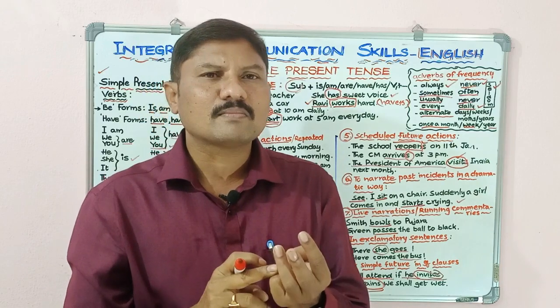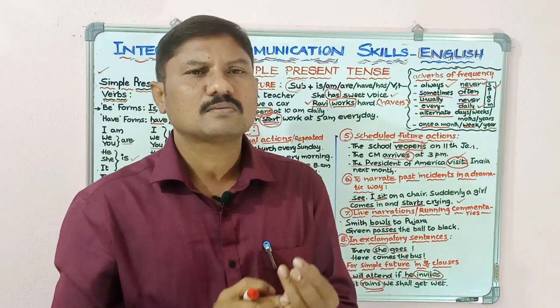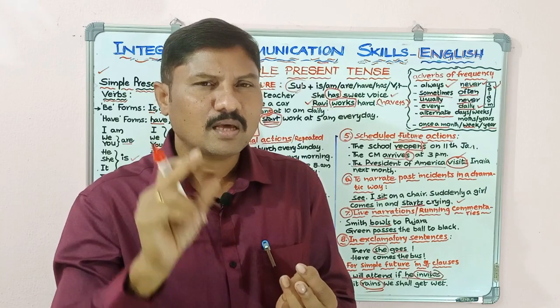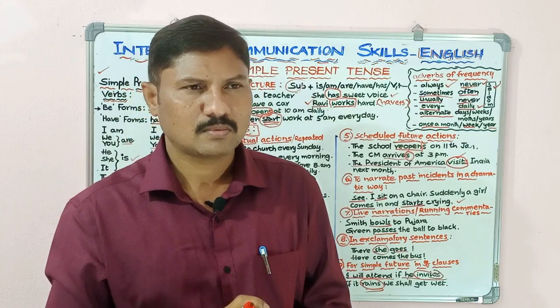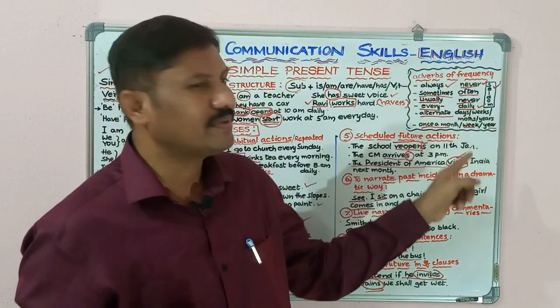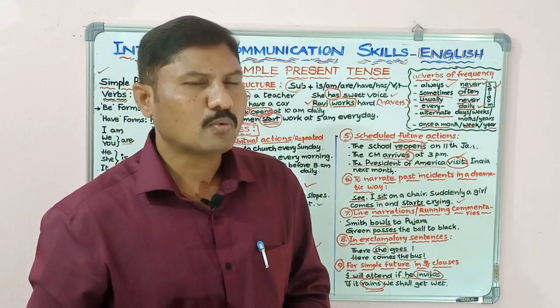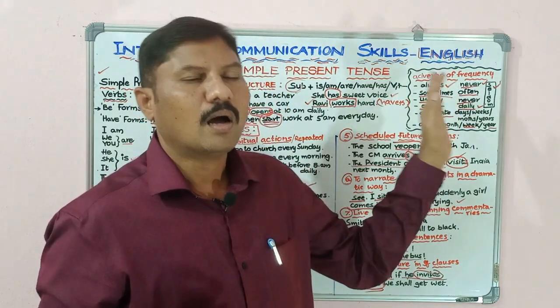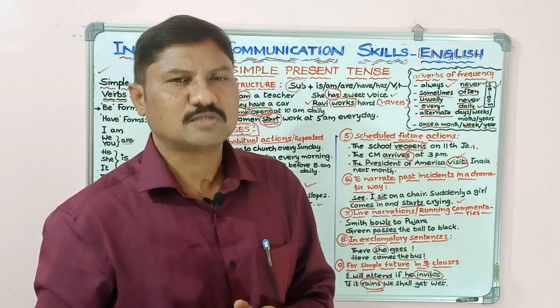So, using the verb in the sentence, we can recognize that the sentence is in simple present tense. Or finding these adverbs of time in the sentence, we can recognize the simple present tense.